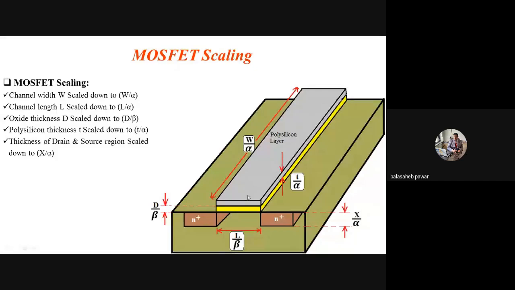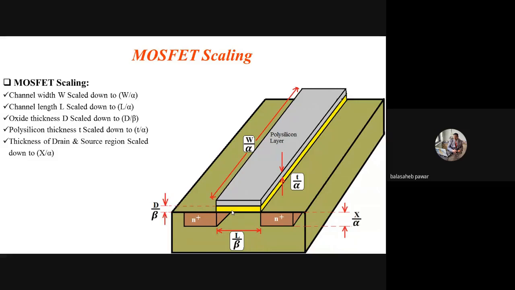Below that gate region, there is one yellow colored plate, you will observe. It is an oxide layer, shown by yellow color. And this top layer is the polysilicon layer, which is our gate terminal, or gate region.